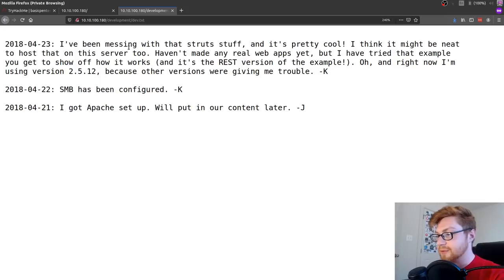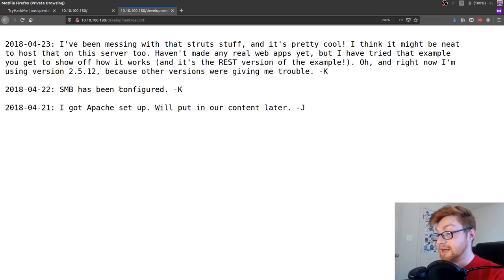It says, I've been messing with that Struts stuff, and it's pretty cool. I haven't made any real web apps yet. I'm using version 2.5.12 because other versions were giving me trouble. Is that the one that's insecure? Apache Struts? Okay, maybe we could use that.